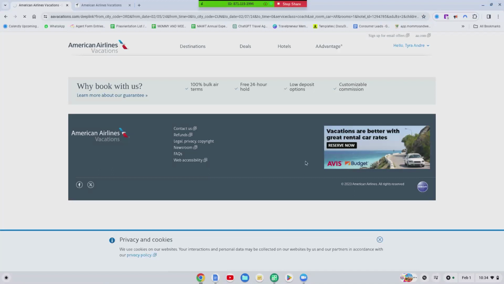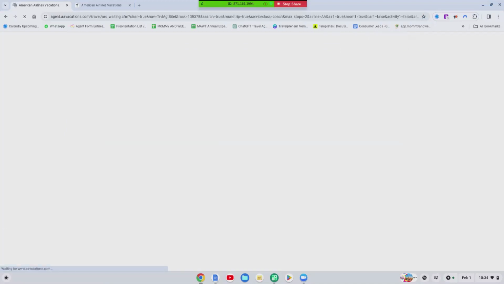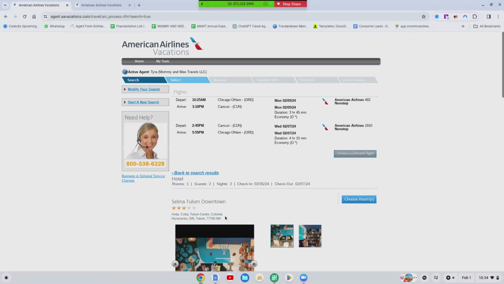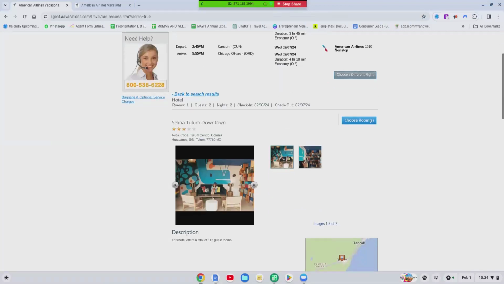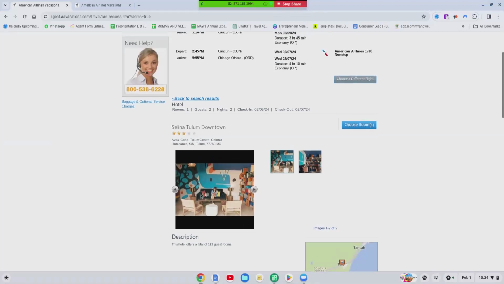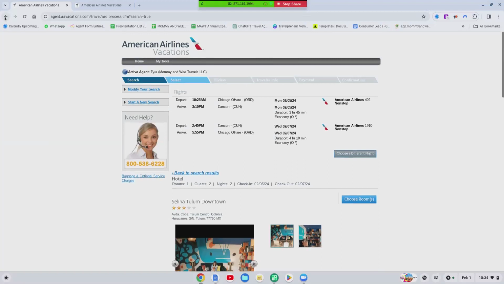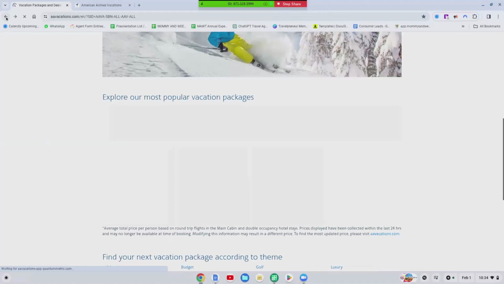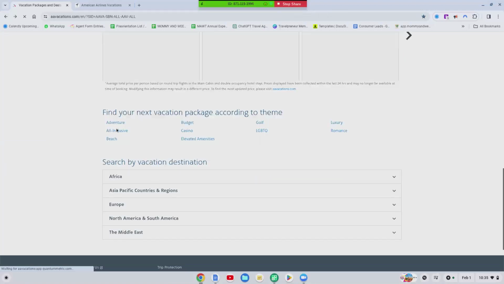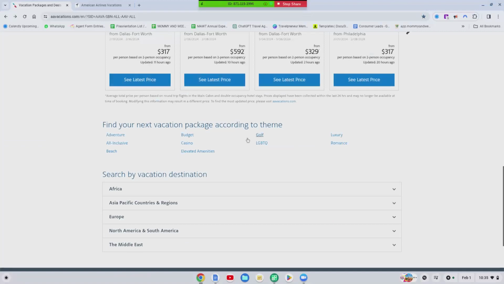But like I said, it might be a 3-star. All right, Selena Tulum downtown. Depending on your branding, if you don't mind doing budget sometimes, then this may be good for you. If you are like me and you can't necessarily put budget on your brand, don't forget to come down here and click on these buttons right here. All inclusive, adventure, budget. You can click on budget and actually toggle to the ones that are higher in ratings, casino, elevated amenities, all of those.